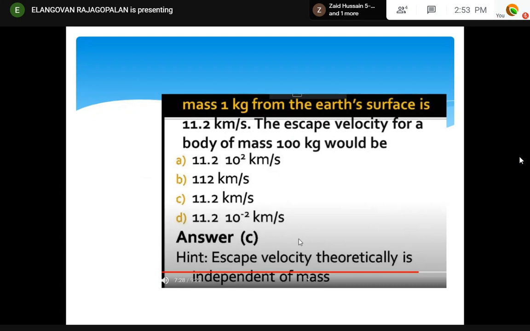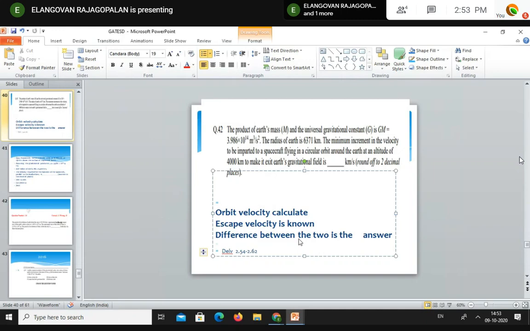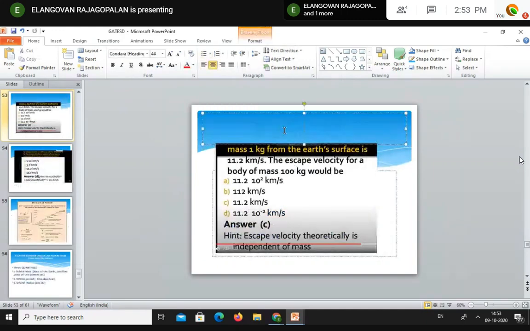You also remember that escape velocity is independent of the mass of the satellite, which I have told. A question is based on this. So the mass of the satellite doesn't matter for escape velocity. It is the mass of the Earth, the primary mass, that matters.